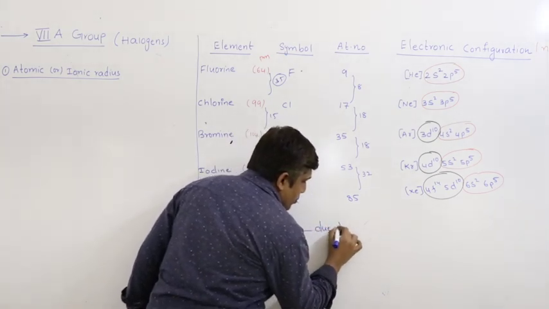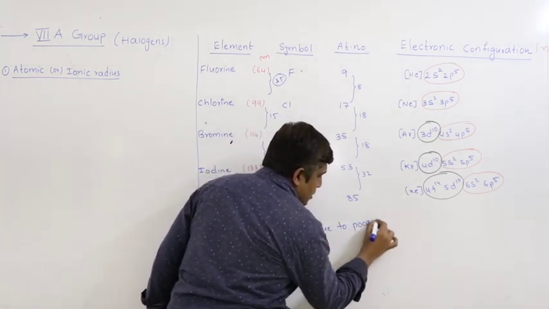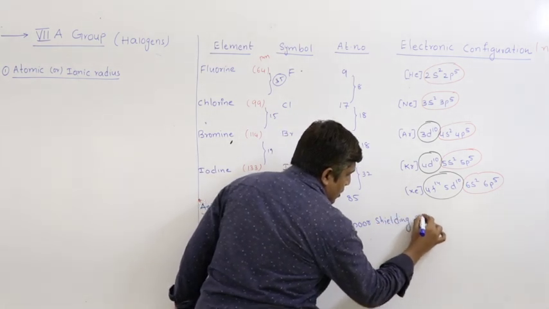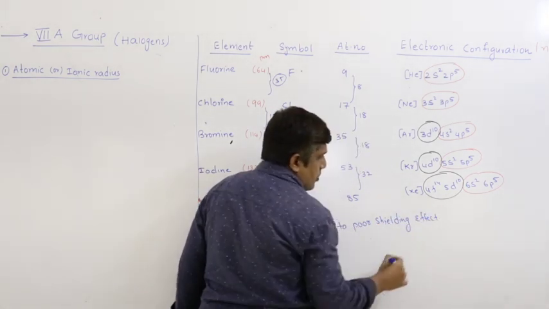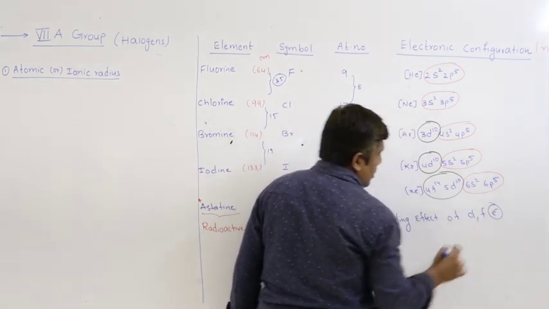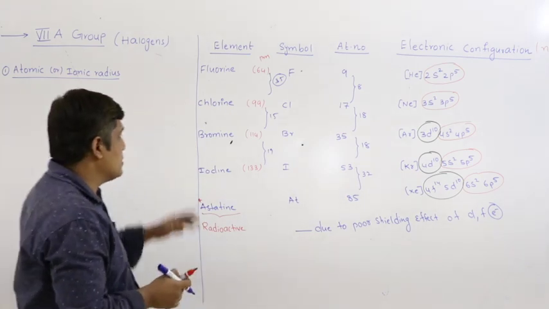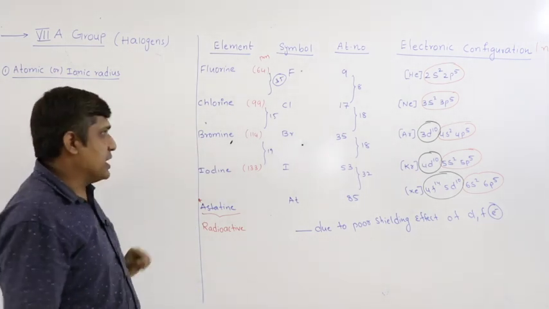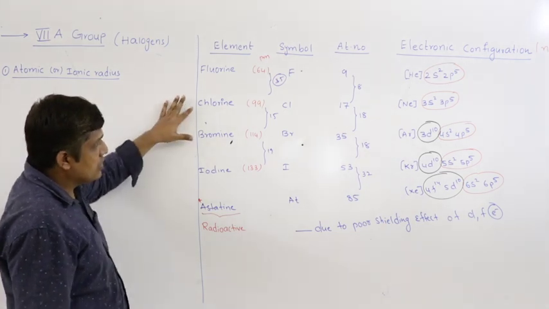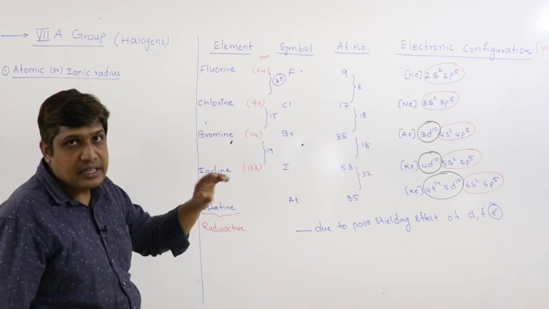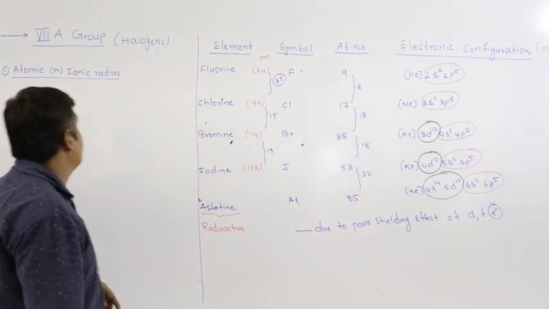So due to poor shielding effect of d and f electrons, the size difference is not increasing as much as expected, right? Although it is increasing, it will not increase as much as expected.